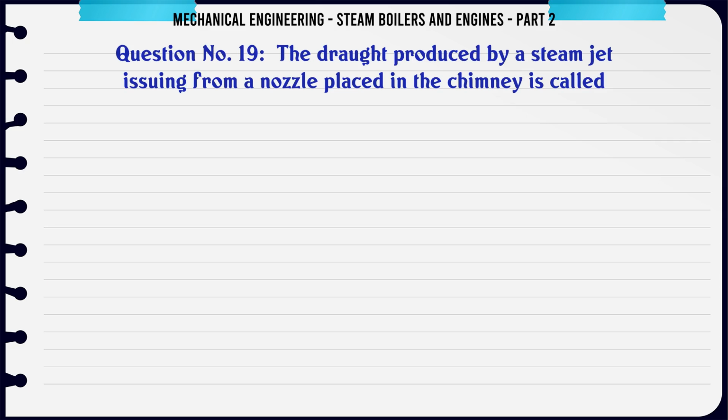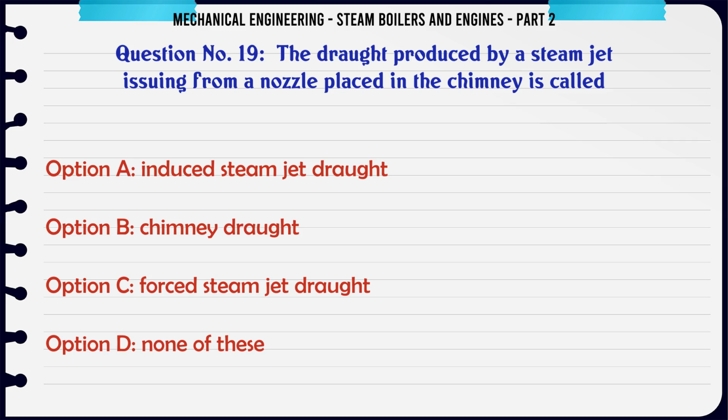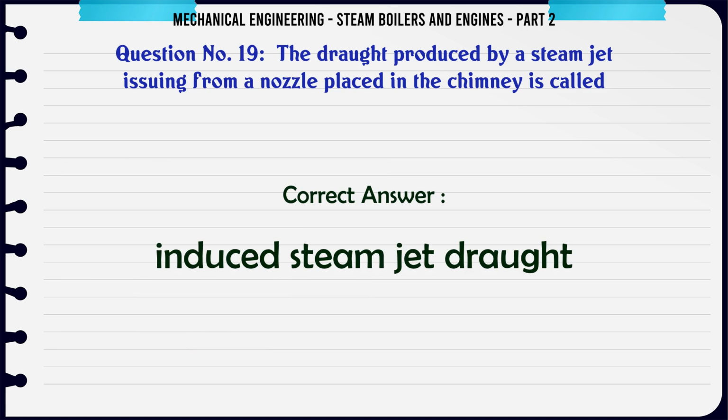The draught produced by a steam jet issuing from a nozzle placed in the chimney is called: A, induced steam jet draught. B, chimney draught. C, forced steam jet draught. D, none of these. The correct answer is induced steam jet draught.